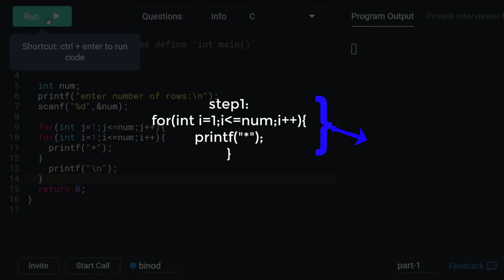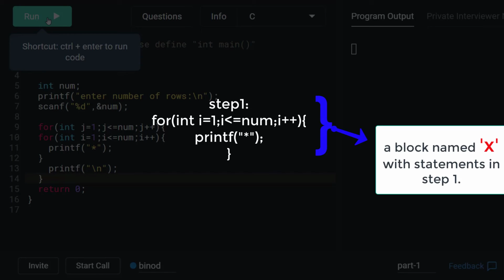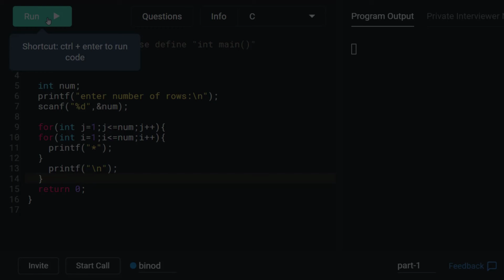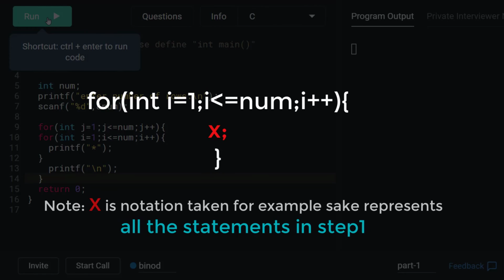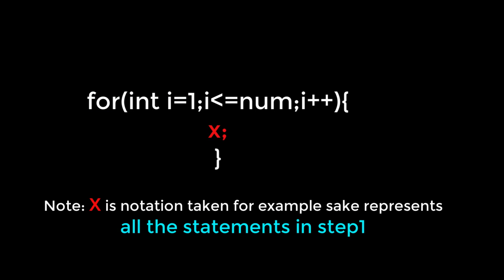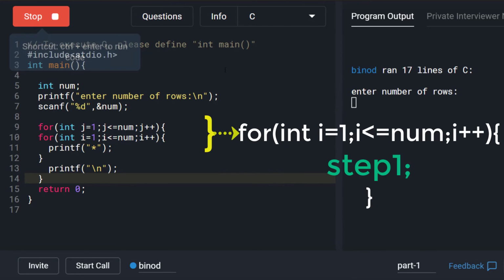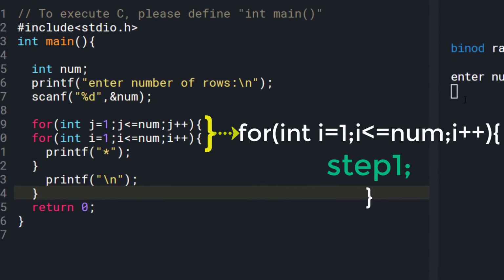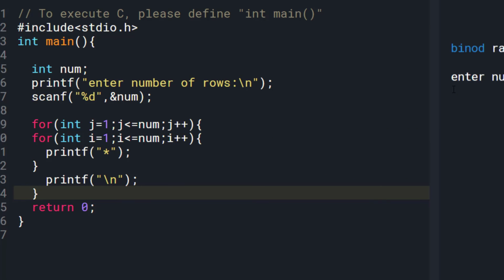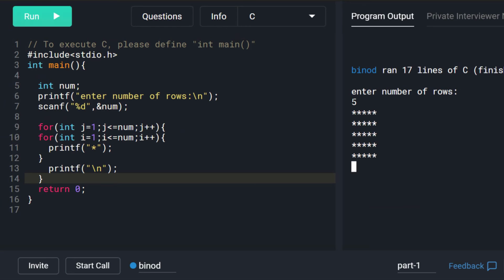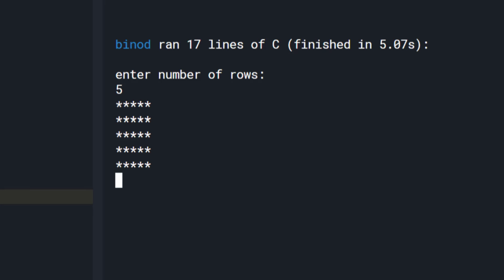Now let's consider step 1 as a statement x. When this step 1 is put in a for loop, the step 1 statements will be executed n number of times. So it is just like repeating step 1 in step 2 for n times. So we would get step 1 executing n times as the step 1 statements are put in another for loop which is repeated n times. So we can get n rows. Now let's execute it. Finally, we got the right pattern.